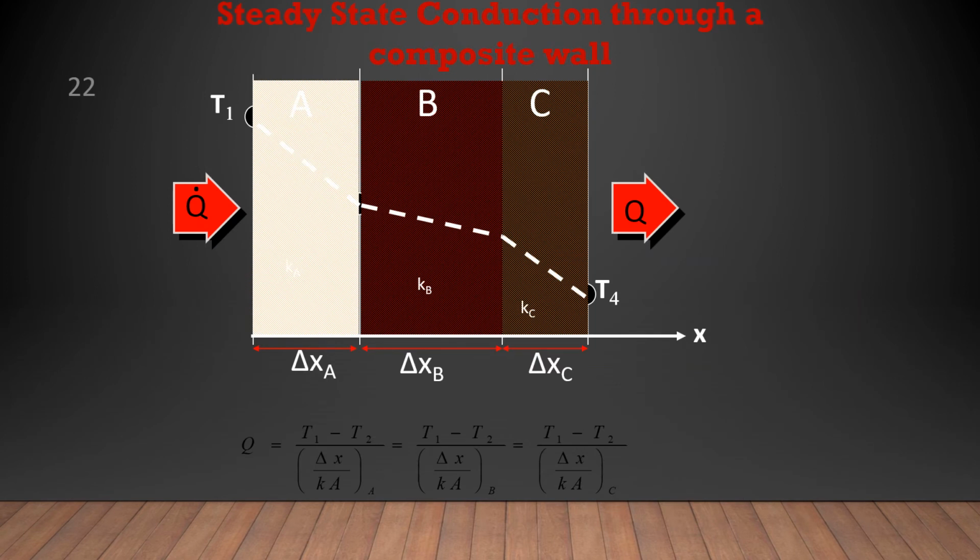And next one is steady state conduction through a composite wall. Composite wall means a wall that is composed of two or more materials. Here in this particular system, the wall is made up of three kinds of materials: one is A, one is B, and one is C. These three materials have thicknesses del XA, del XB, and del XC, and they have different thermal conductivities K1, K2, and K3.